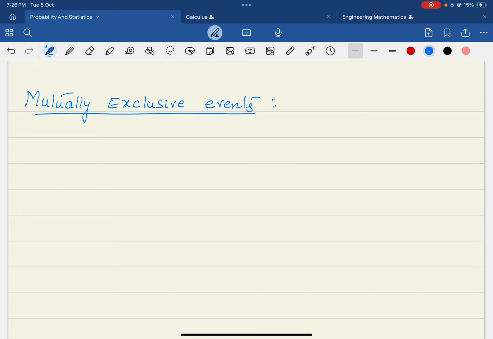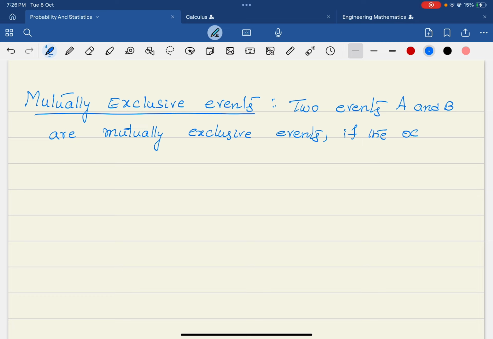Two events, suppose A and B, are said to be mutually exclusive events if the occurrence of one event prevents the occurrence of the other.